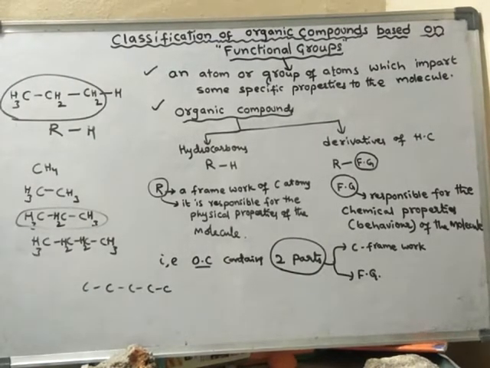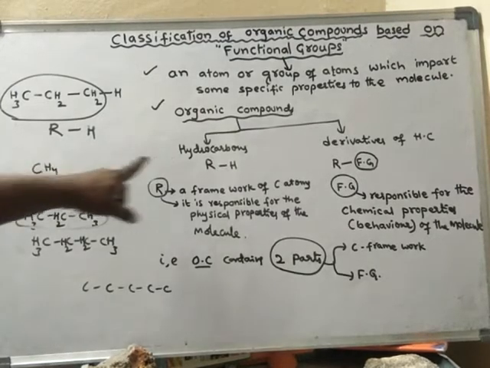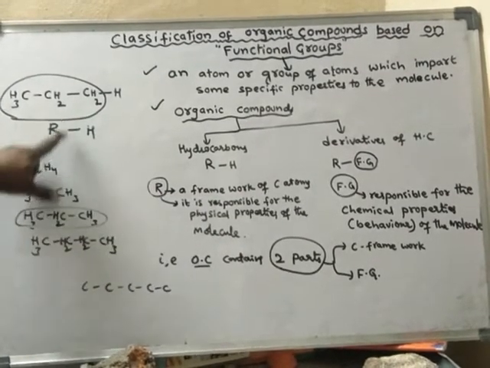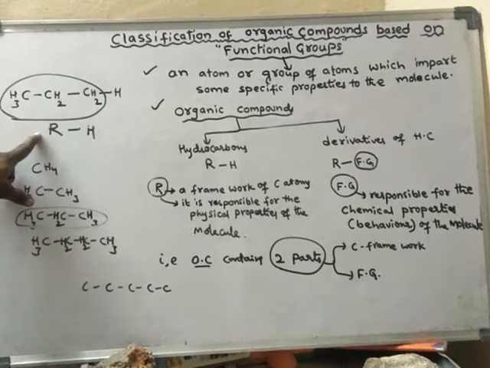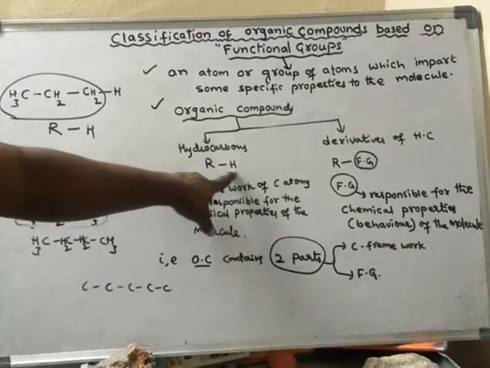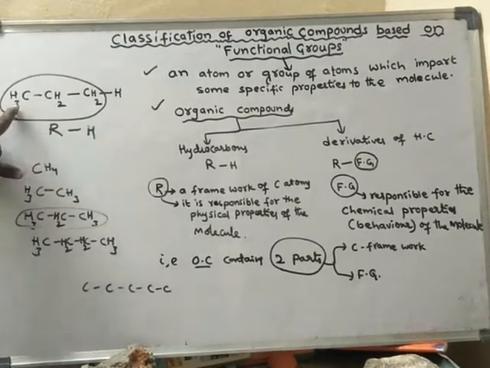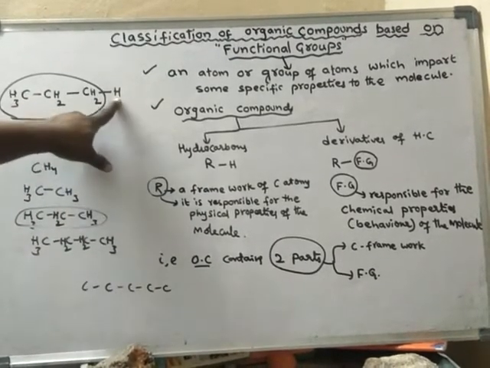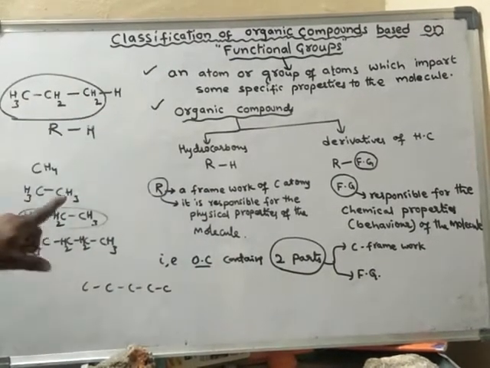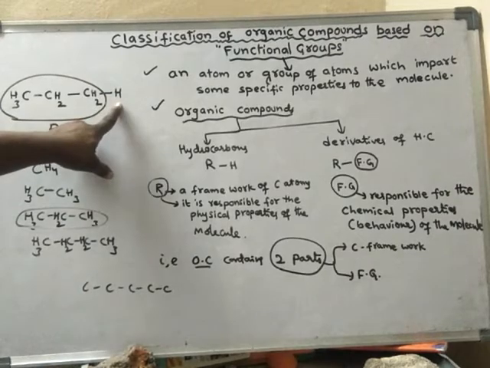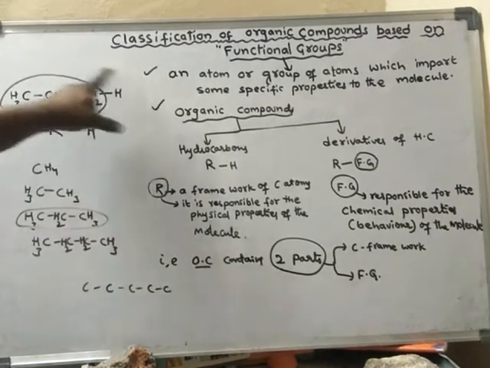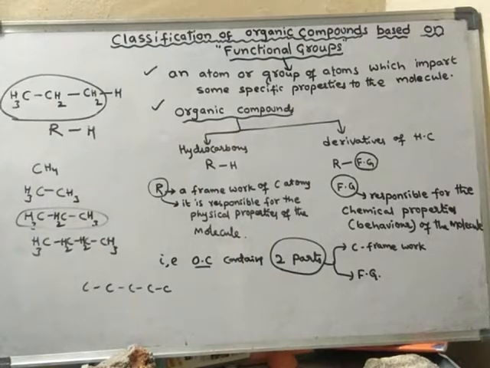Generally the carbon framework is denoted by R. R is a carbon framework along with one hydrogen. Of course, there are so many hydrogens, so separate one hydrogen and keep it like this. This entire thing is an organic compound, and it can be represented like this also.